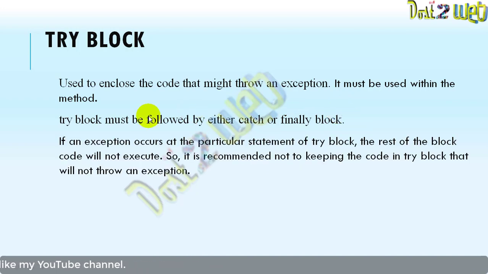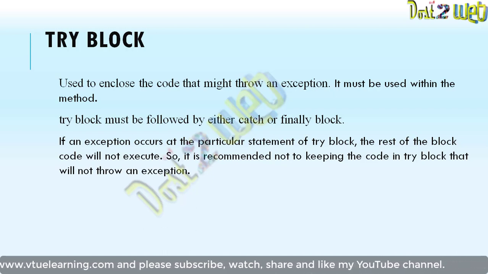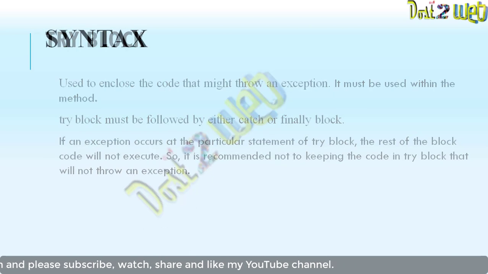So what happens if an exception occurs at a particular statement of the try block? You are writing the program where you are going to get the error in the try block. The rest of the code definitely will not execute. So it is recommended not to keep code in the try block that will not throw an exception. You are going to keep only the code which gives the exception in the try block. Other than that, don't keep that code in the try block. This is one thing.